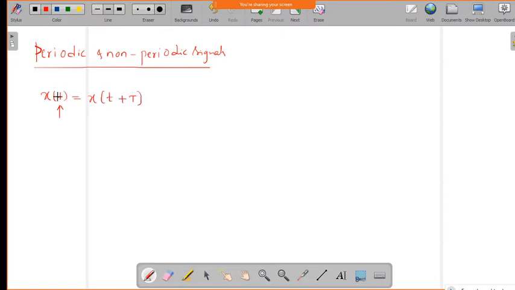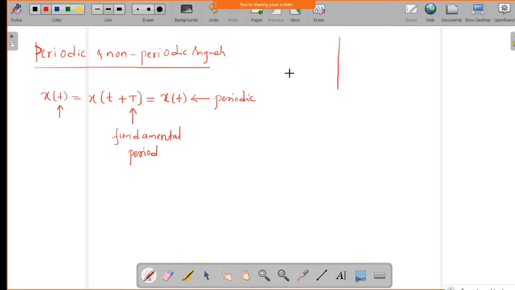If I replace the time variable t by t plus T and it gives back the same x of t, then we can call this signal a periodic signal. If it doesn't satisfy this property, then it is a non-periodic signal.